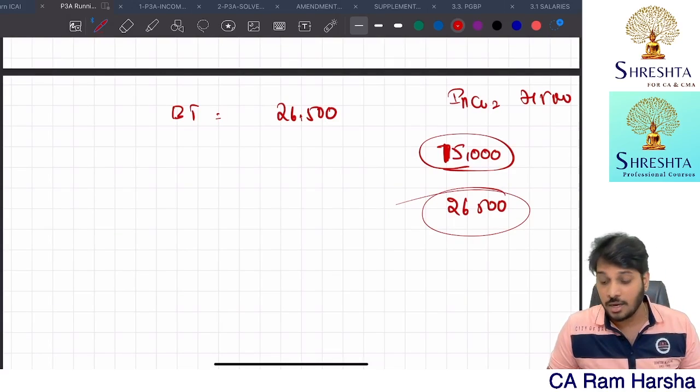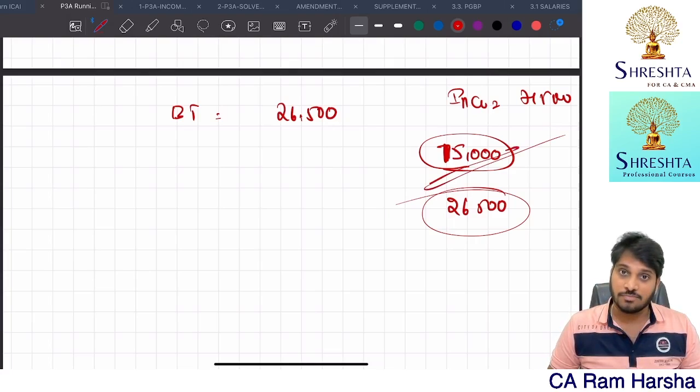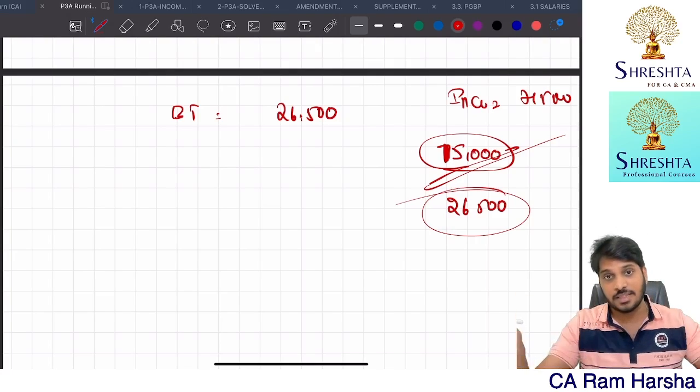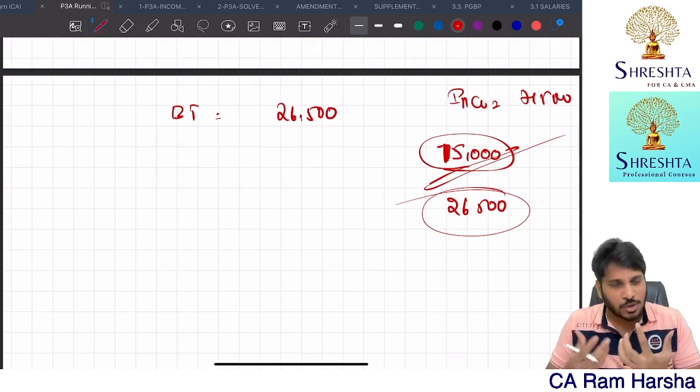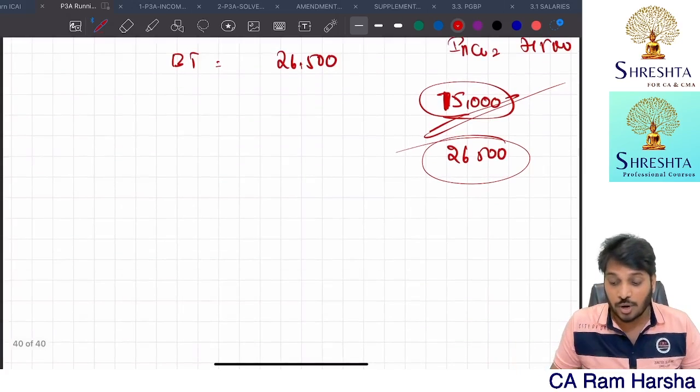What is your argument? If you want, I will pay 15,000. Whatever tax is on that 15,000, I will pay happily. Don't ask me further. This is the assessee's argument, right? So what the department is saying is,